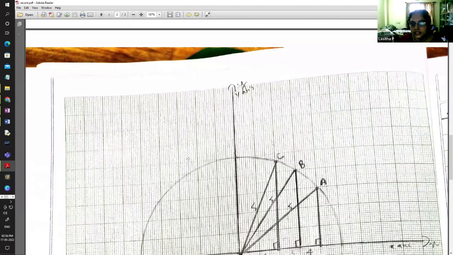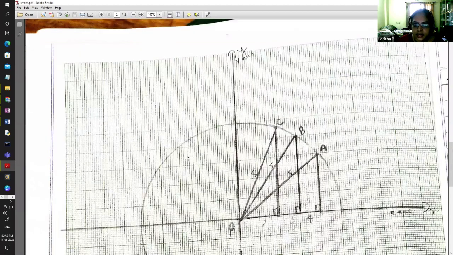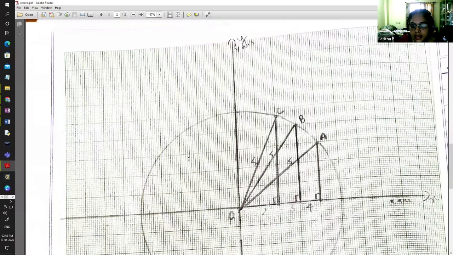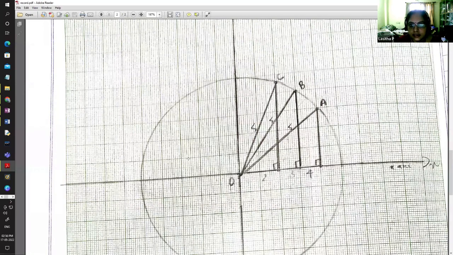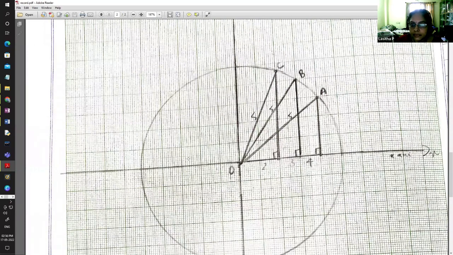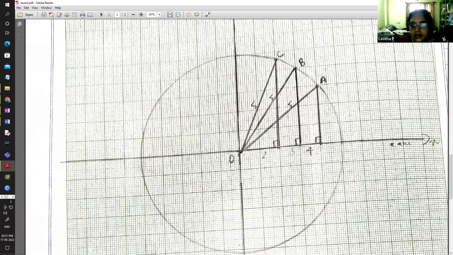So this is the unit circle idea where the circle radius is taken as 5 units and 3 different triangles are taken, and ask them to find the sine theta value, opposite by hypotenuse, and the cos theta value, adjacent by hypotenuse. Ask them to square them and prove that the sum is equal to 1. Sin square theta plus cos square theta is equal to 1.